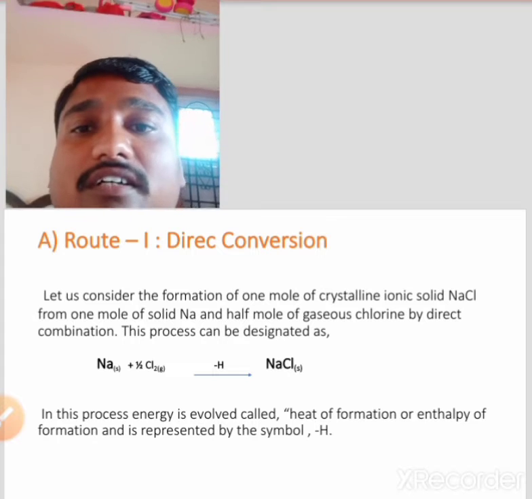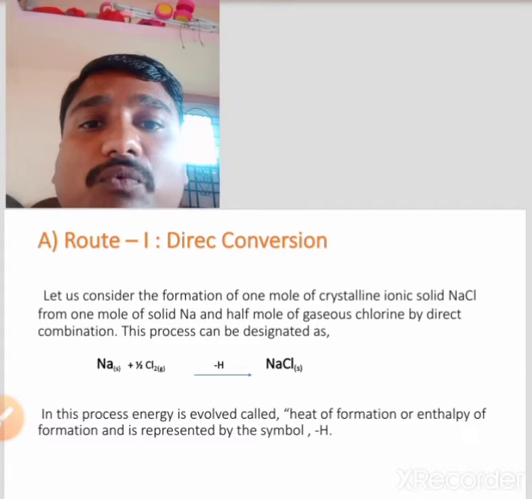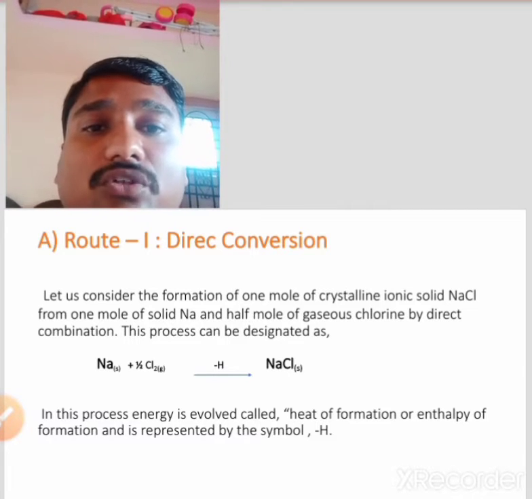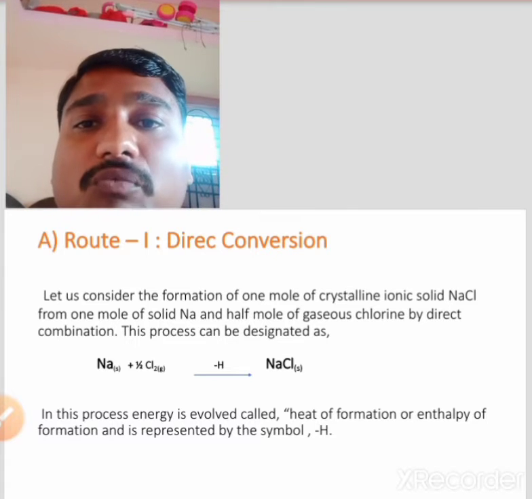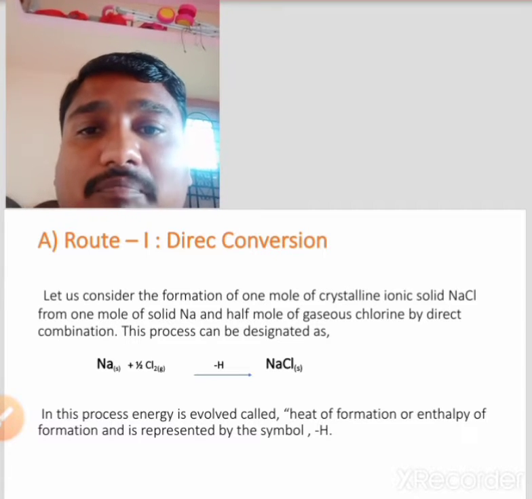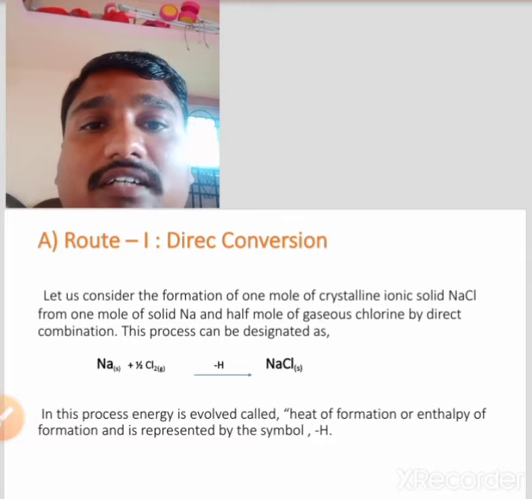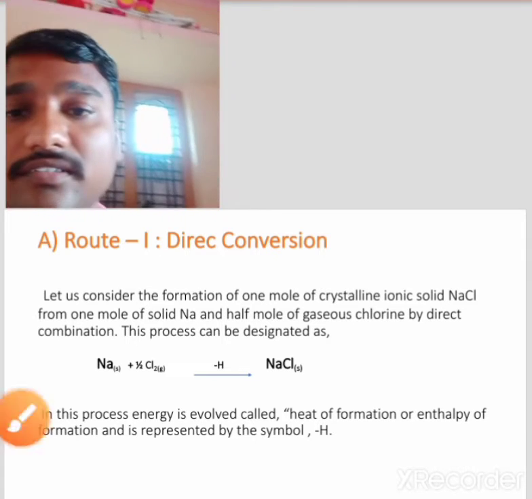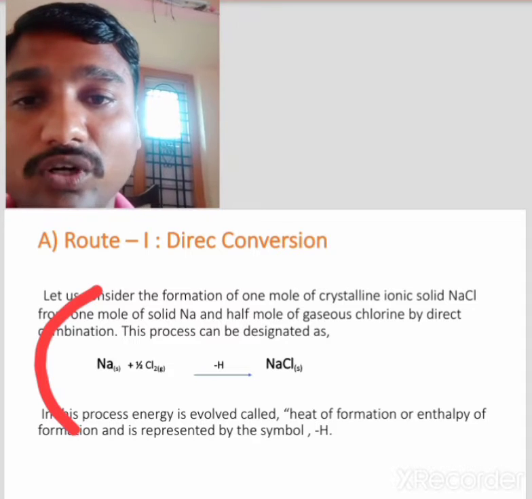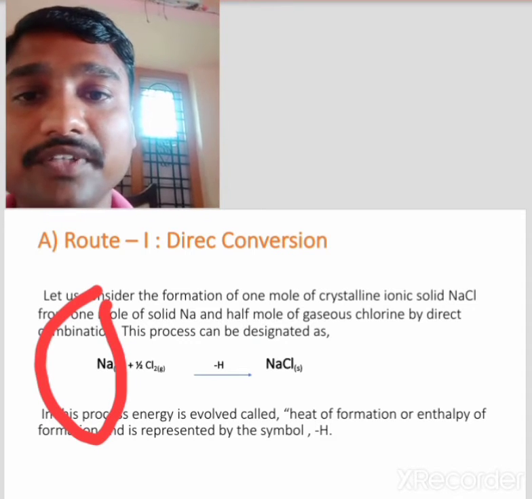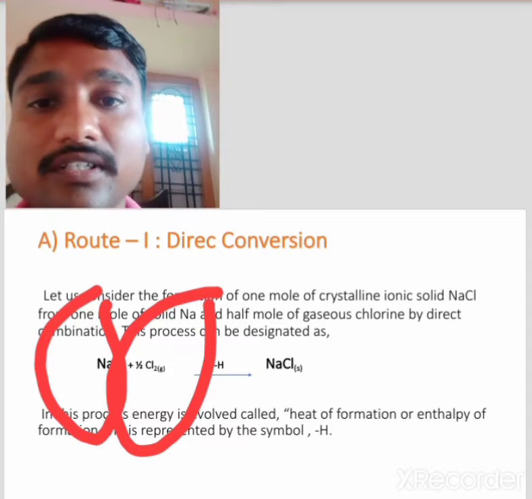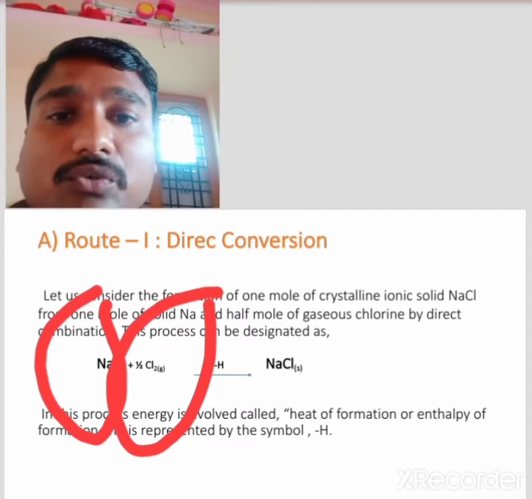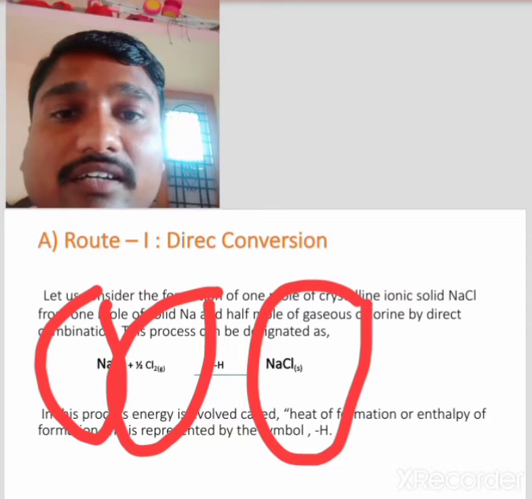In this method, let us consider the formation of 1 mole of crystalline ionic solid, that is NaCl, from 1 mole of solid sodium and half mole of chlorine molecule in gaseous state by direct combination. That is, this 1 mole of solid sodium and half mole of chlorine molecule form 1 mole of crystalline ionic solid.